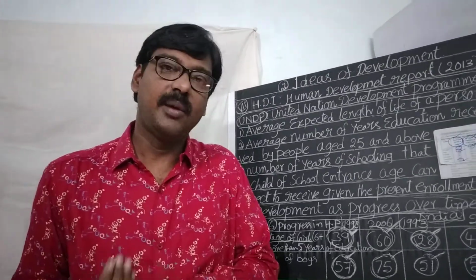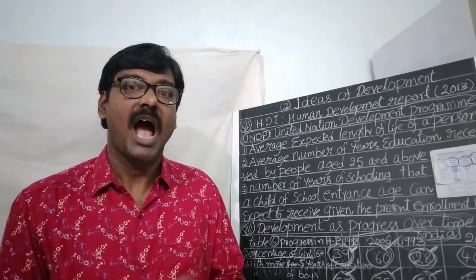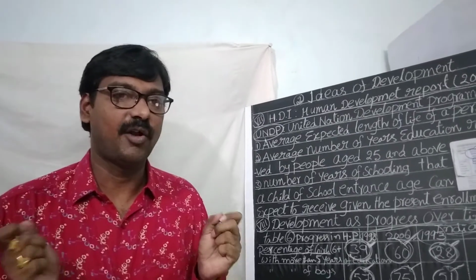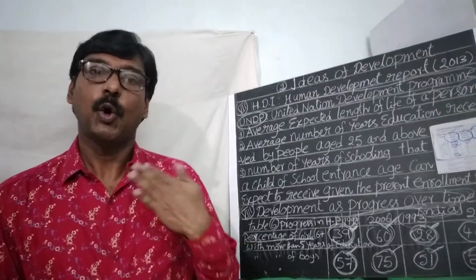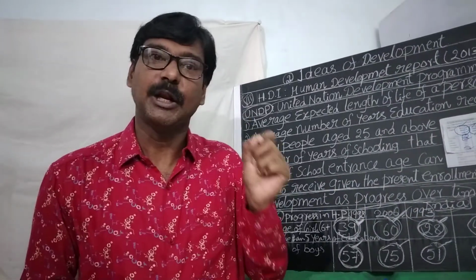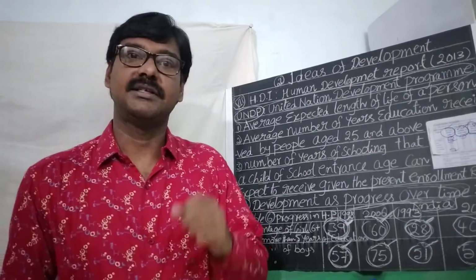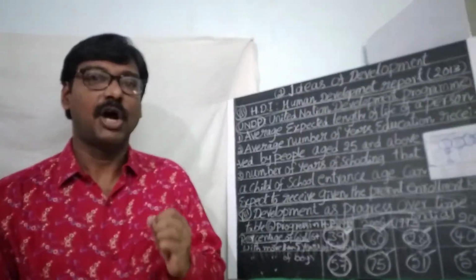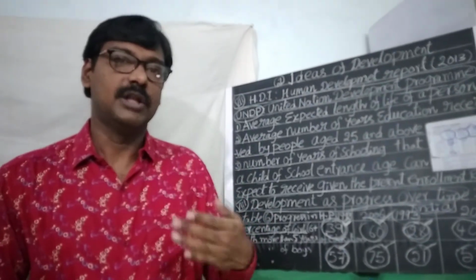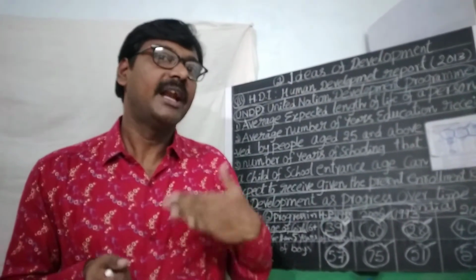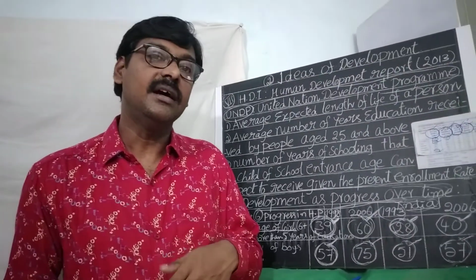Once more, I want to tell you how many topics there are in this lesson. The name of the lesson is Ideas of Development. The first topic is the developmental goals of different categories of people. The second topic is whose development. The third topic is income and other goals. The fourth topic is how to compare different countries and states.